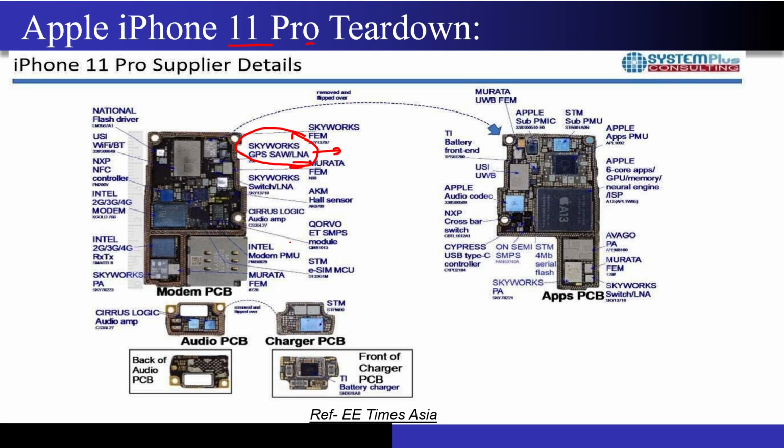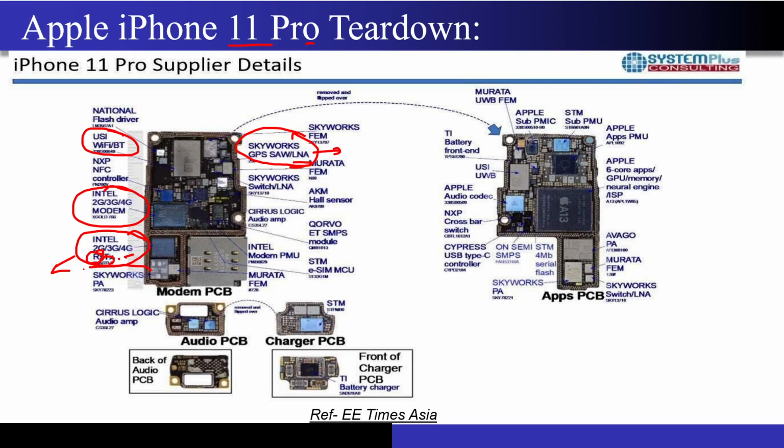So you can see again, just a minute. Let me see something different. Yeah, they have taken this 2G, 3G, 4G modem from Intel. They have some circuits over here for 2G, 3G, 4G, again taken from Intel itself. This is the transmitter, and RX means receiver. So the transmitter and receivers for 2G, 3G and 4G, they have bought these ICs from Intel.